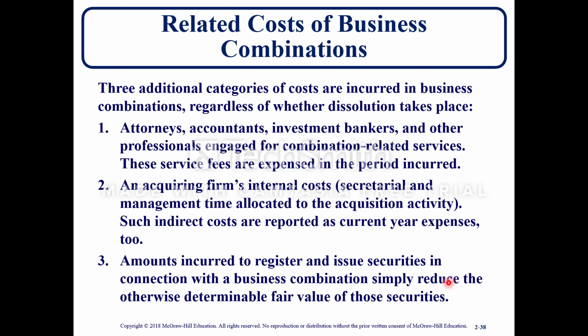You have 1, attorney, accountants, investment bankers, and other professional engagement for the combination-related services. These services are expensed in the period incurred. Then you have an acquiring firm's internal costs, like secretarial management time allocated to the acquisition activity. Such indirect costs are reported as current year expenses too. Then you have amounts incurred to register and issue securities in connection with a business combination, which simply reduce the otherwise determinable fair value of those securities.